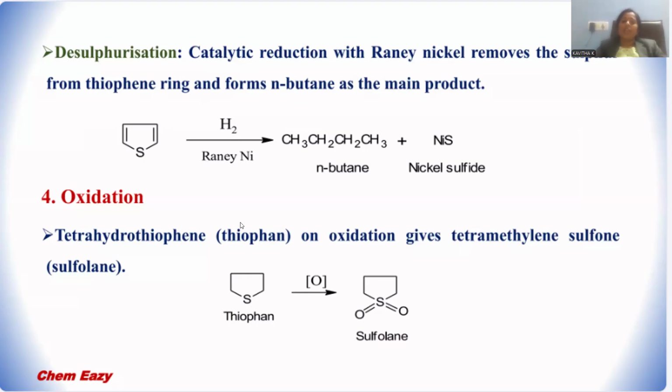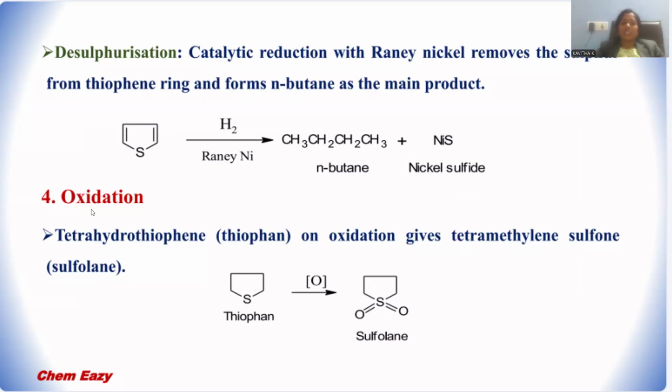operated over here. This gives the open-chain molecule n-butane. In addition, sulfur will be liberated as nickel sulfide. Nickel sulfide will be the byproduct. And here the sulfur will be removed from this chain, so that is generating n-butane. This is called desulfuration. The required reagent is hydrogen in the presence of Raney nickel.